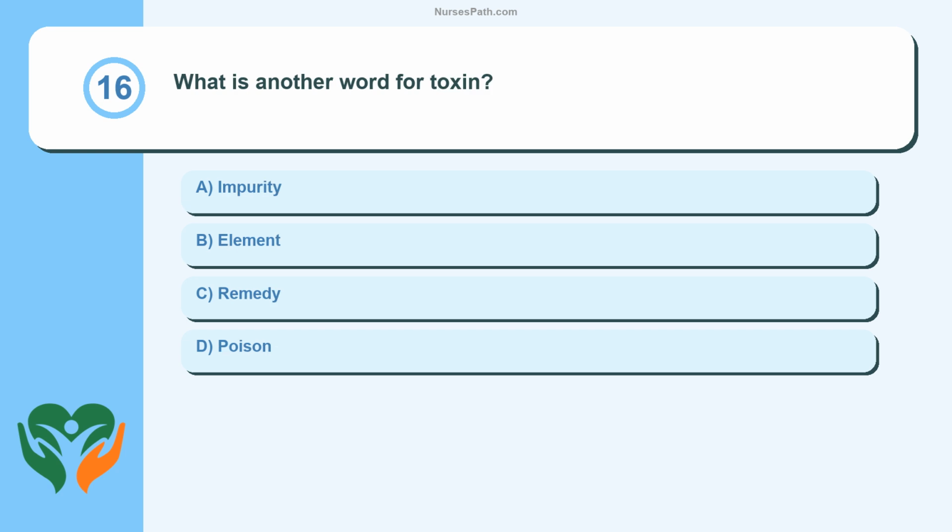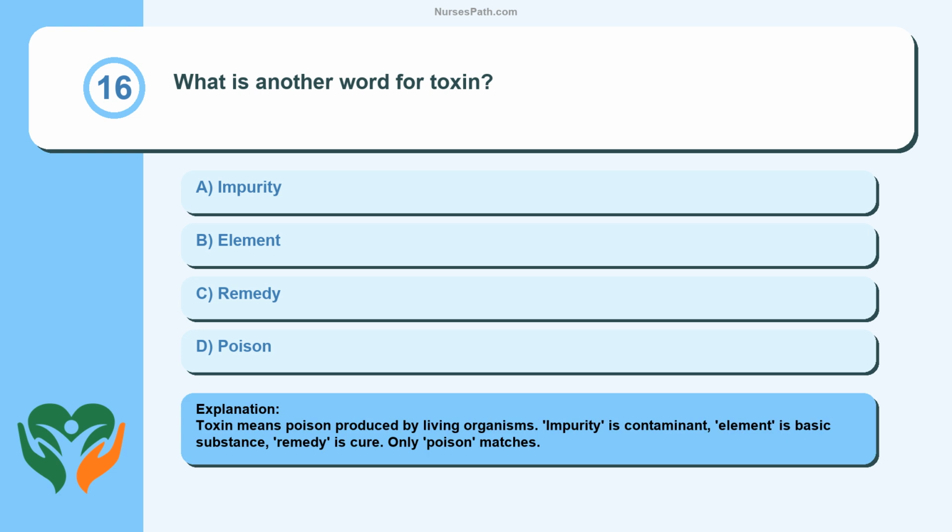Question 16. What is another word for toxin? Impurity. Element. Remedy. Poison. Toxin means poison produced by living organisms. Impurity is contaminant, element is basic substance, remedy is cure. Only poison matches.